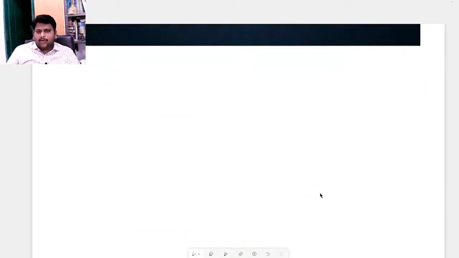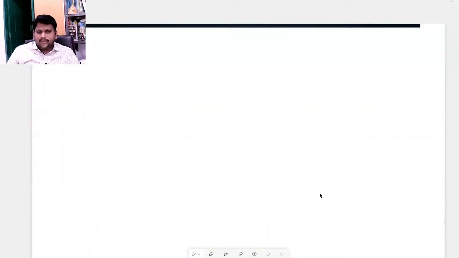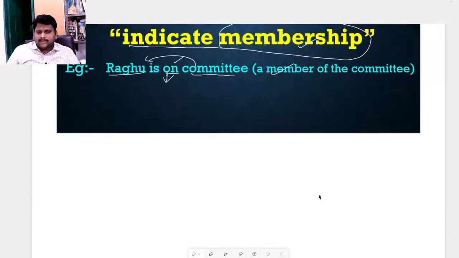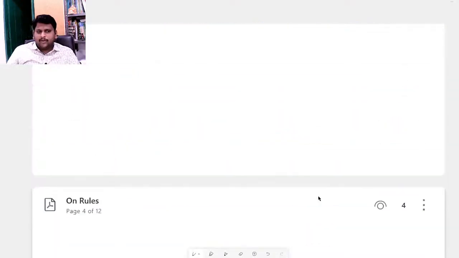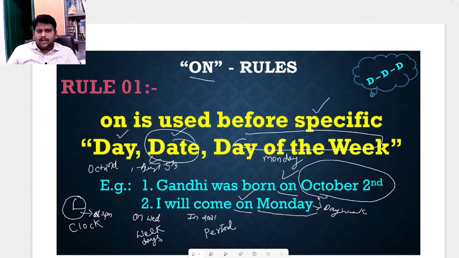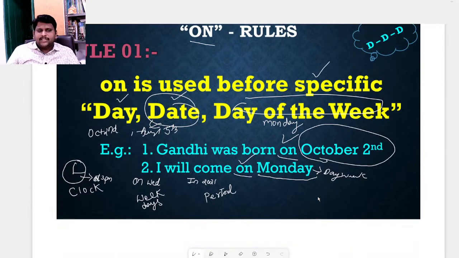These 6 rules are very important. Let's recap every rule. First one: on is used before a specific date, day and day of the week. For that we need to use on.